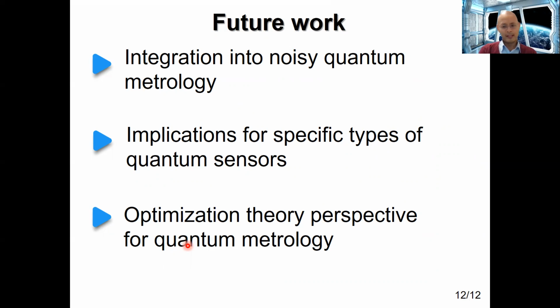And also, this has deep ramifications in the optimum design for many different types of quantum sensors, such as those for sensing magnetic fields, or for example, for quantum imaging. And also, we envision that more optimization theory perspectives can further benefit the field of quantum metrology.